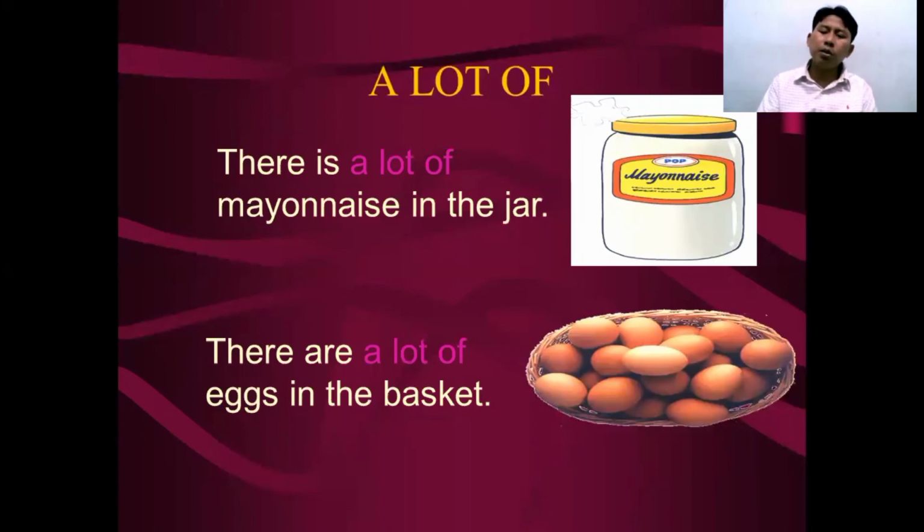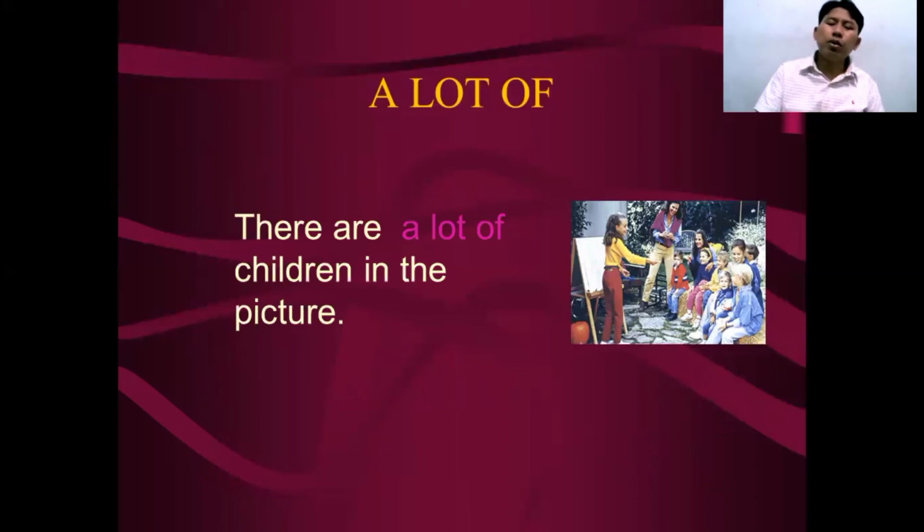Why do we use are, not is? Because eggs are countable: one egg, two eggs, three eggs, four eggs, etc. That's why we can use are as the plural form, because uncountable nouns have no plural form. A lot of. There are a lot of children in the future.